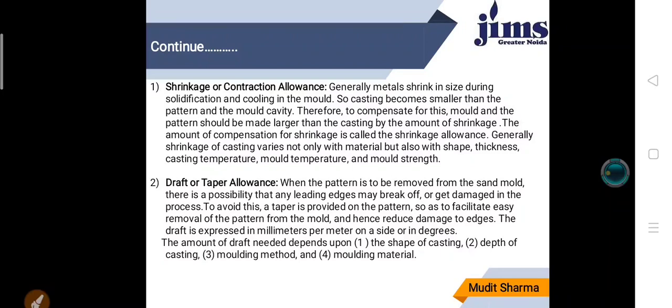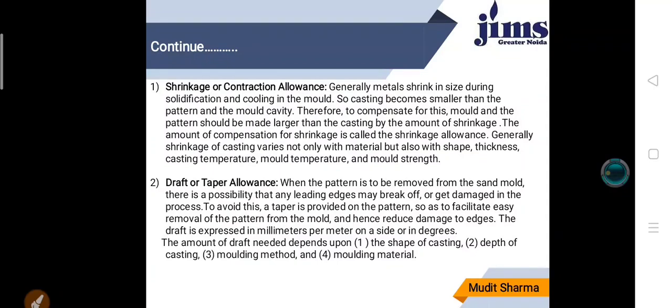If we are using gray cast iron, then we use allowances like 7 to 10.5 mm per meter. If we are using steel, then we use 20 millimeter per meter. If I am going to use aluminium, because its melting point temperature is very low, then we use 16 millimeter per meter. Okay, so for different materials we give different shrinkage allowances.